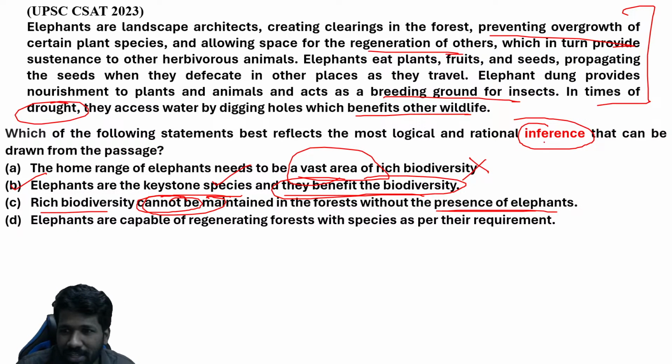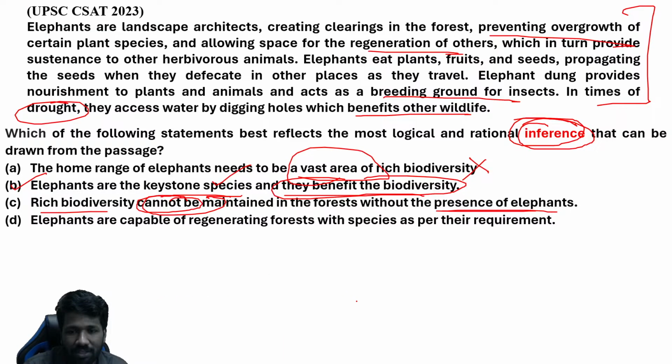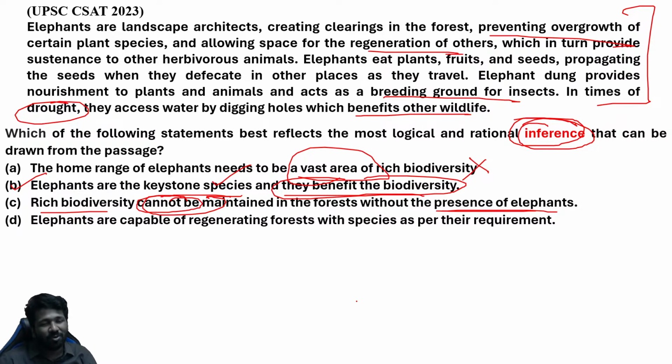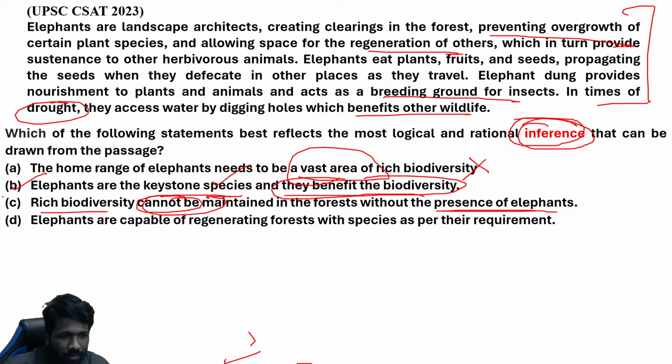May be true, may not be true, but that is not an inference. Inference should be deduced from the given information only, derived using facts, evidence and observation. You cannot just randomly say elephants. Yeah, we know that. Don't use general knowledge there. If you use general knowledge, you may go wrong. Even with general knowledge, you know there are other things that can improve the rich biodiversity. Places where elephants are not present also, rich biodiversity can be seen. That way also you can relate. Anyway, whichever way you look at it, option C is not the right option at all.